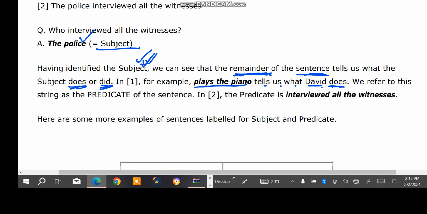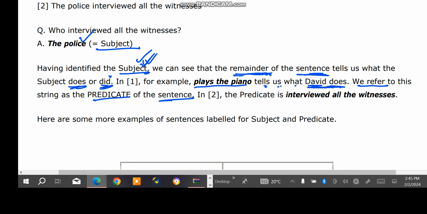So in other words, after identifying the subject, which is the person or thing that performs an action, what is left, the remainder, is always going to tell us what that subject does or what that subject did. For example, plays the piano tells us what David does, and David is the subject. So we refer to this string as the predicate of this sentence.